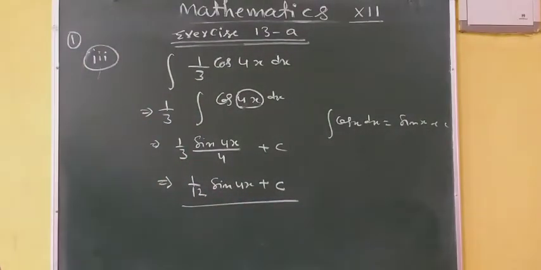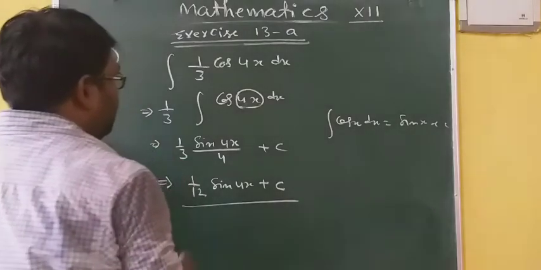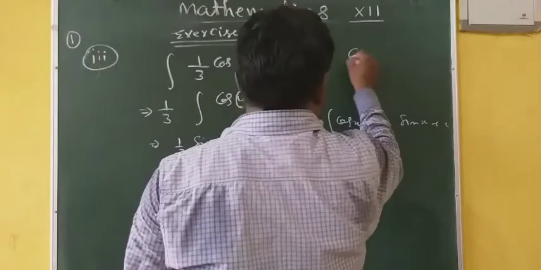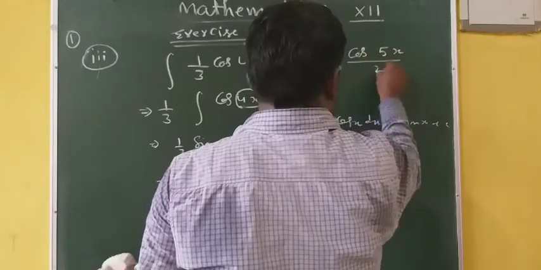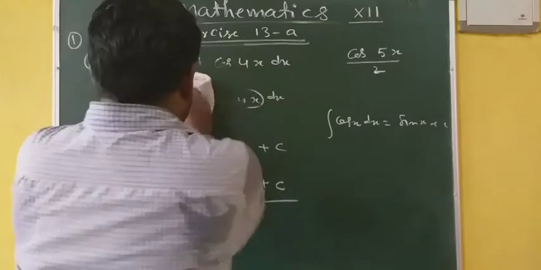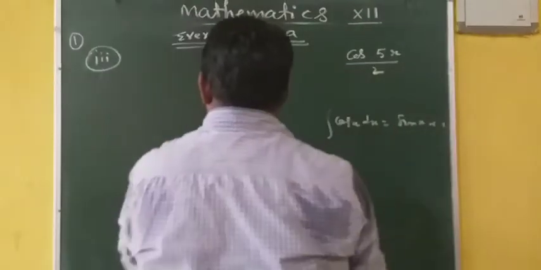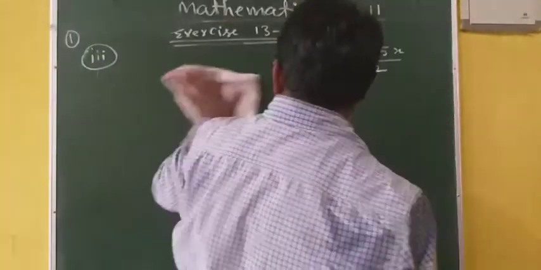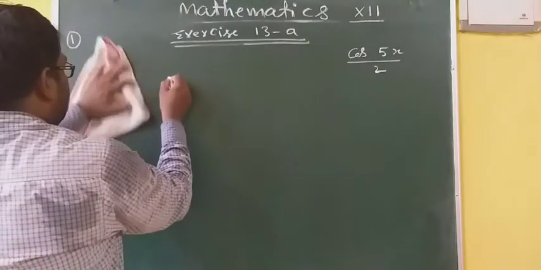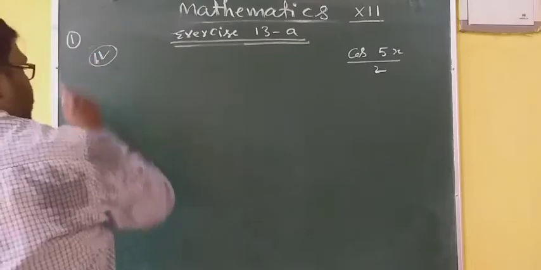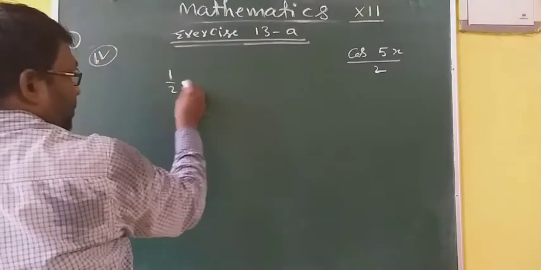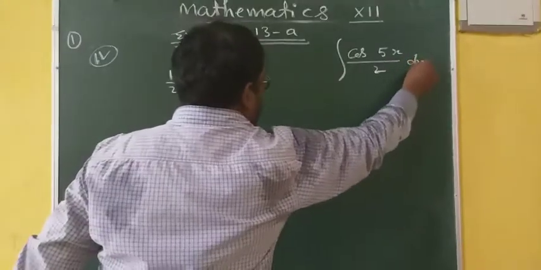Next question, the fourth part: cos 5x by 2. In exactly the same way, 1 by 2 you can take out.